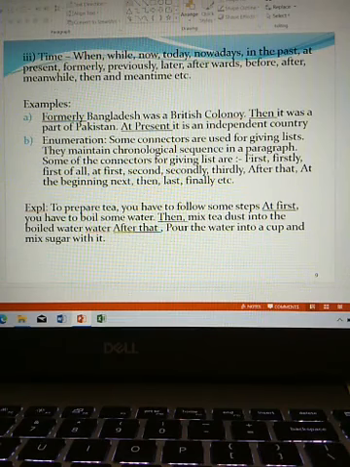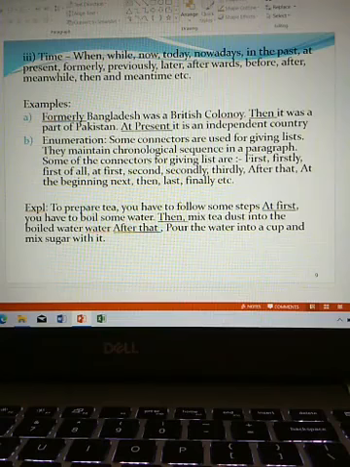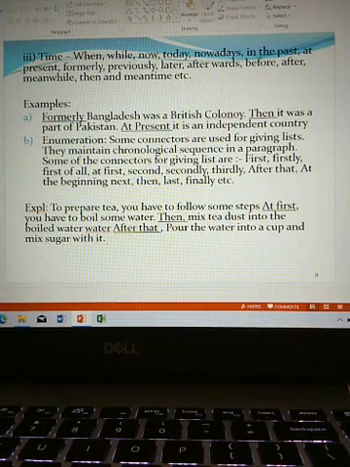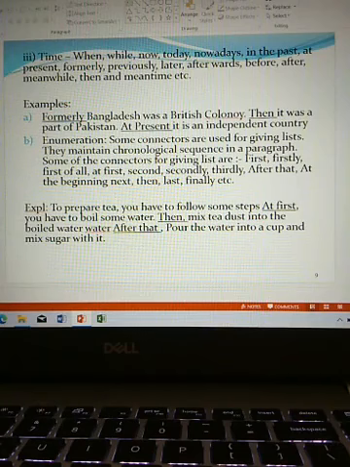And here we are doing this in a listing way. What we are doing? At first, boil water. Then, after that, putting tea dust. And finally, after that, we are pouring the water into a cup and mixing sugar with it. So our tea is ready.